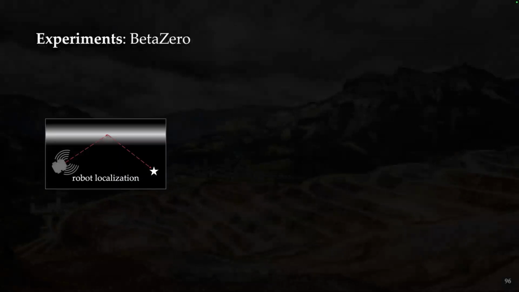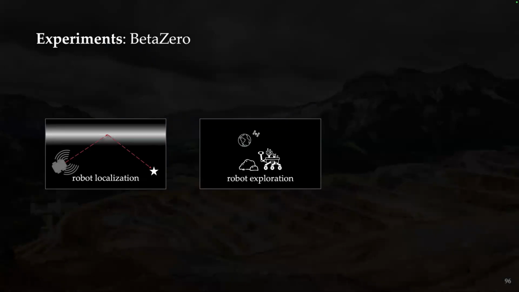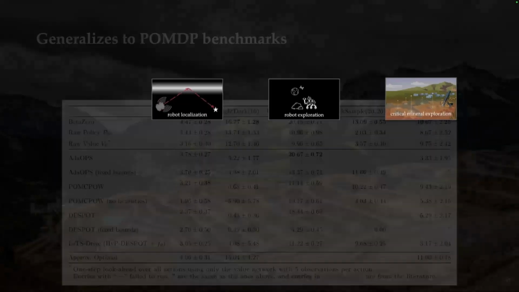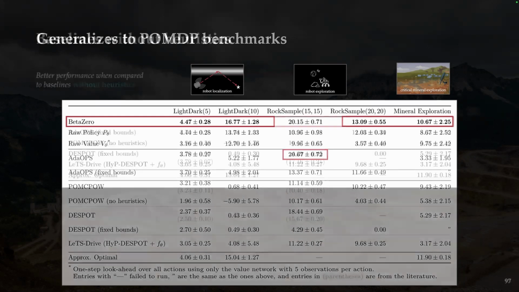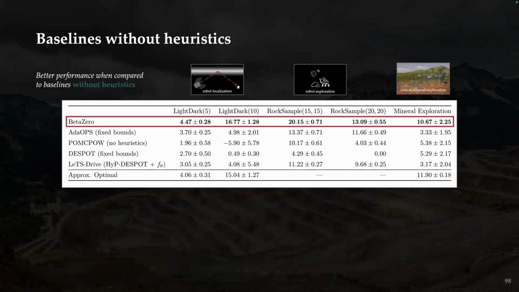So the experiments that we run for this particular section are robot localization. This is the light dark problem in the POMDP literature. Robot exploration, which is the rock sample problem, and then critical mineral exploration. And what we show when we compare against several state-of-the-art POMDP solvers, we can see that we generalize pretty well across the board here. But what's important here is these solvers are with and without heuristics for each of these problems. So these are handcrafted heuristics that require some domain knowledge or a lot of compute to generate. If we then compare BetaZero against these when they do not use heuristics, we can see that because BetaZero is learning a heuristic during learning of the policy, this is where it outperforms significantly across the board.